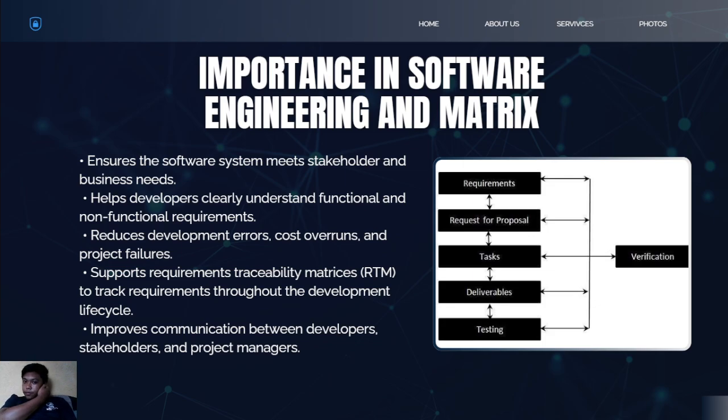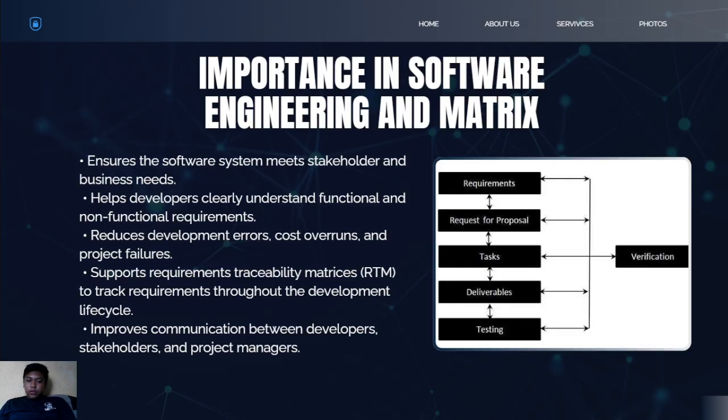So, next one, requirements engineering also improves the communication among stakeholders. So, including the clients, developers, testers, and project managers. So, when requirements are clearly documented, everyone involved has a shared understanding of the system.